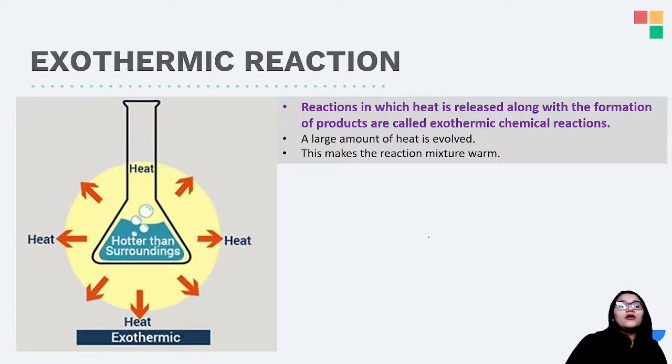So over here, reactions in which heat is released along with formation of products are called as exothermic chemical reaction. So a large amount of heat is involved to carry out exothermic reactions, basically. And this is the reaction that makes the mixture warm. Why? Because you're releasing a lot of energy. Garam chai ko, if you put it in a cup, do you think the cup is also going to become hot? Yes. So why does that happen? Over there also a large amount of heat is produced. This makes whatever reaction we have becomes warm, right?